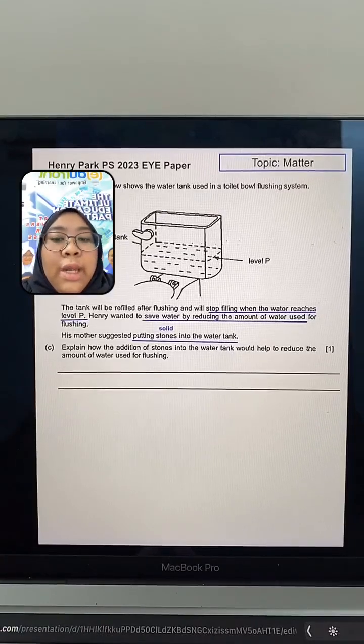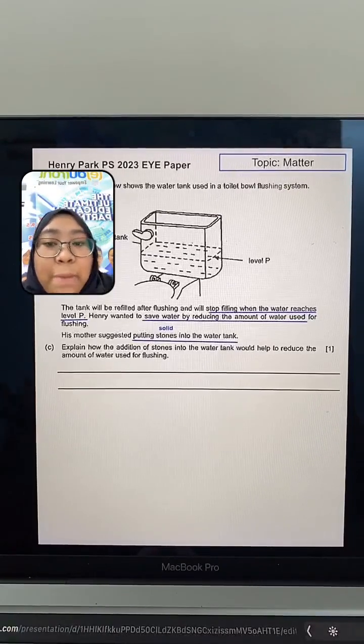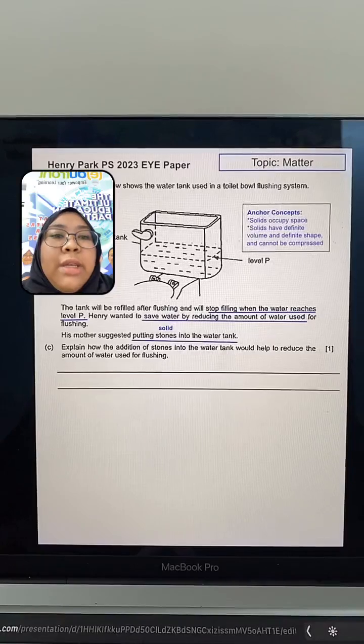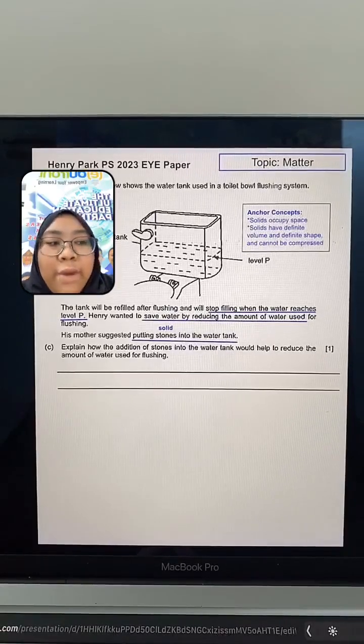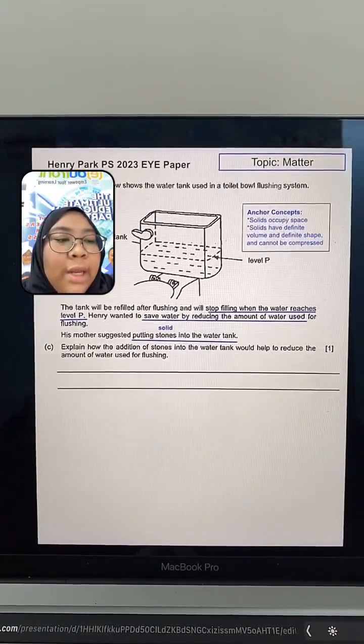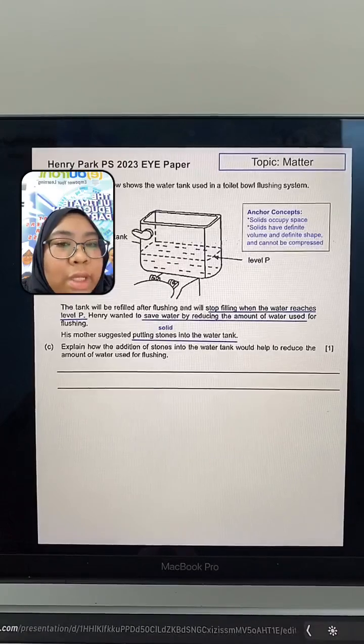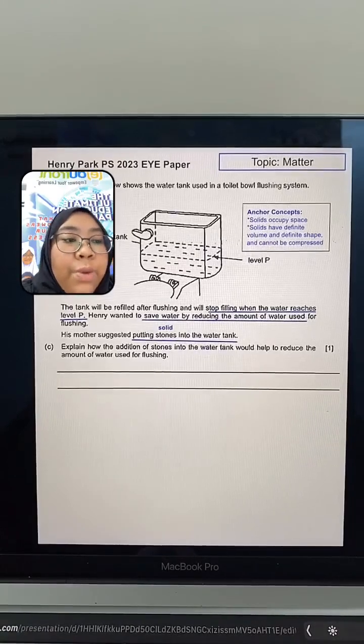You know that solids occupy space. Solid is a matter, therefore matter occupies space. And then solids have a definite volume, solids have a definite shape, and solids cannot be compressed. So let's try to answer this question knowing what we know already.